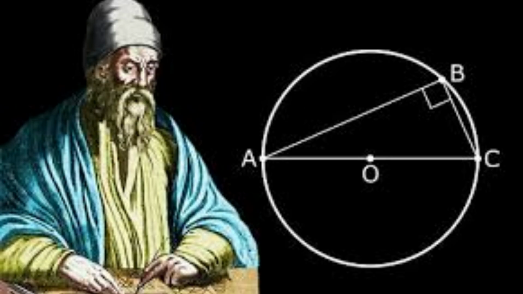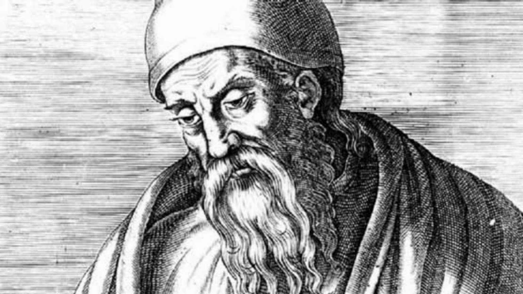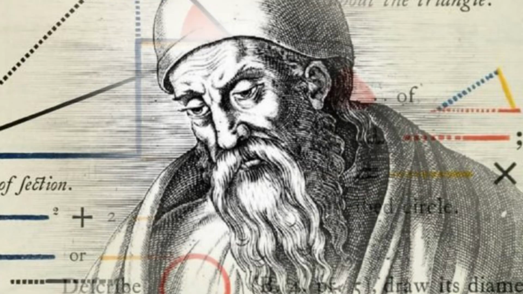Early life. Euclid was born around 300 BCE, most likely in Alexandria, Egypt, during the reign of Ptolemy I Soter. While little is known about his personal life, ancient sources describe him as a calm, wise, and methodical teacher at the Library of Alexandria, one of the greatest centers of learning in the ancient world.